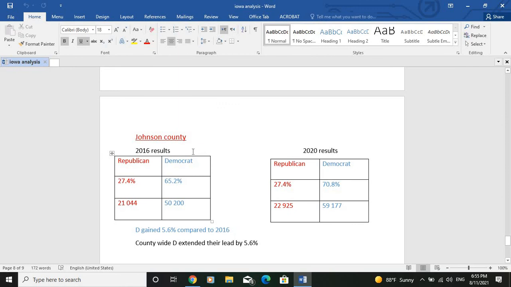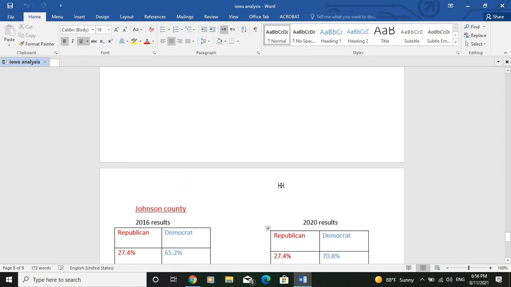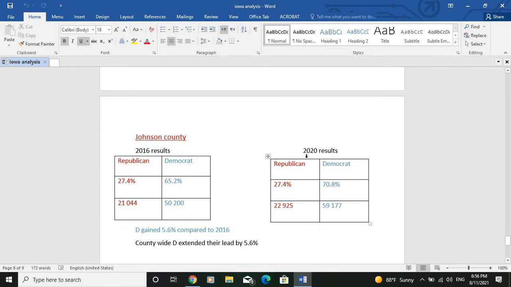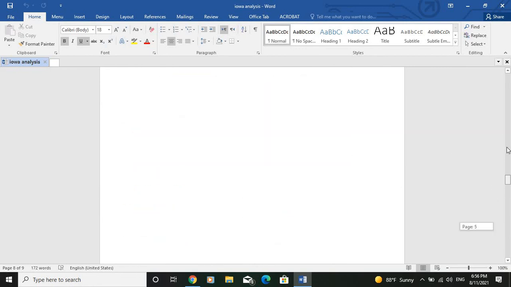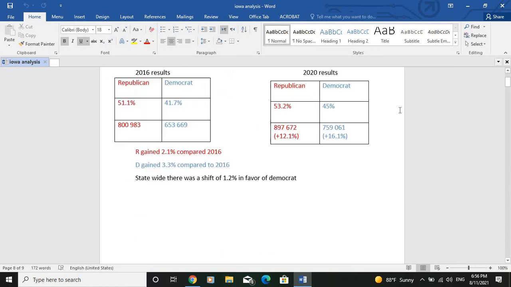So that being said, our study of the state of Iowa comes to an end. What I want you to know is that the Republican seems to be very strong here. This battleground state is not a battleground state anymore. It's the Republican who seems to have a big advantage here. The reason, of course, is their surge among the category of white rural voters, and this surge is caused by the far-right politics of President Trump.